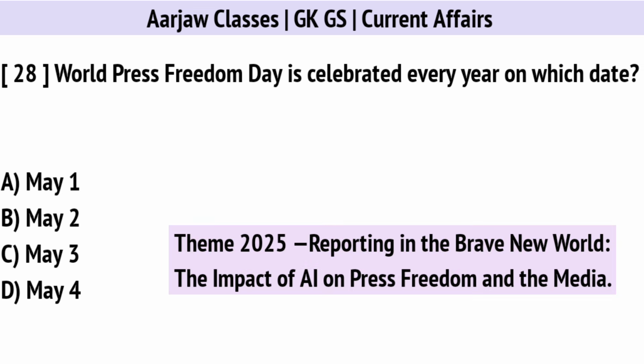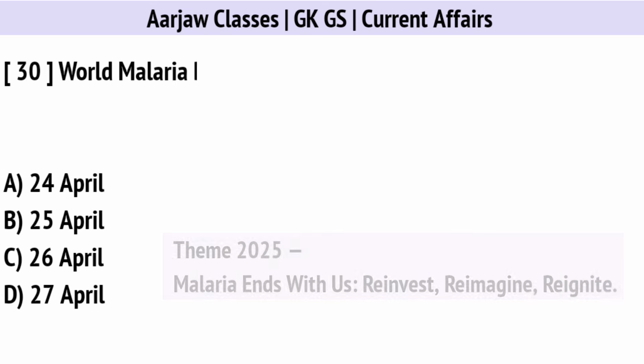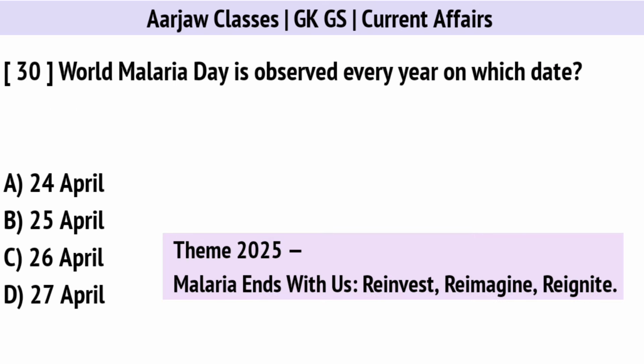World Press Freedom Day is celebrated every year on which date? Correct option is C. On 3rd May. When was 65th Maharashtra and Gujarat Foundation Day observed? Correct option is A. On 1st May. World Malaria Day is observed every year on which date? Correct option is B. On 25th April.